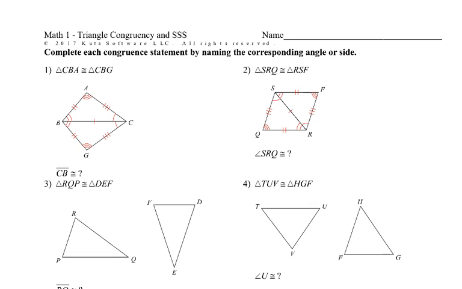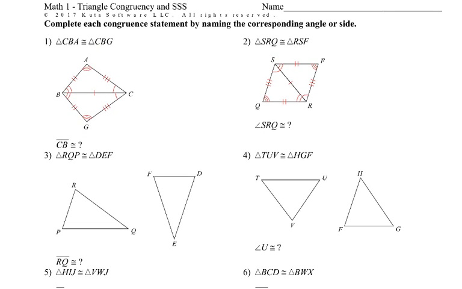Alright, here we go with Math 1, triangle congruency, and side, side, side. So we'll just review a little bit. Remember, if they tell us and show us, then we can say, what is CB congruent to? Well, CB is that line right there, and guess what? It's congruent to itself, CB, because we have that CB on both triangles. They share.